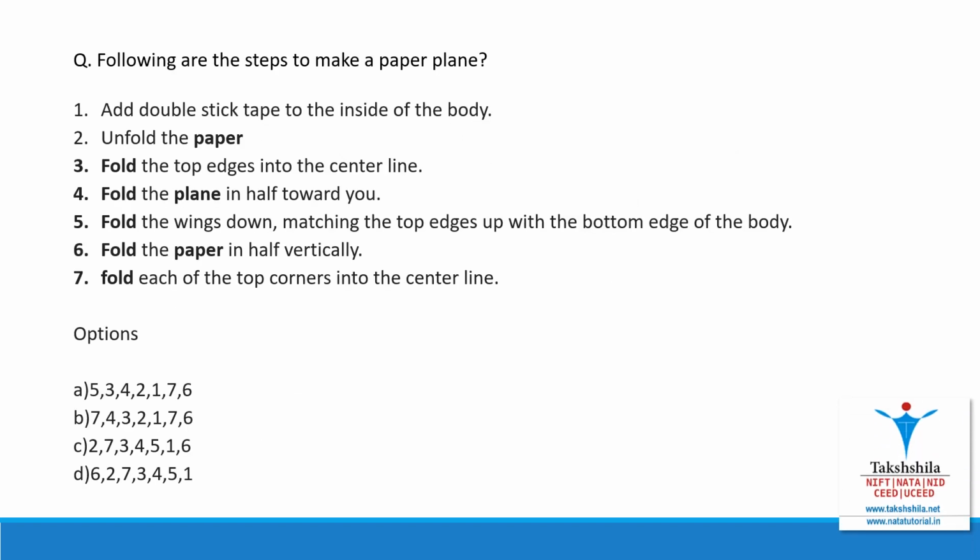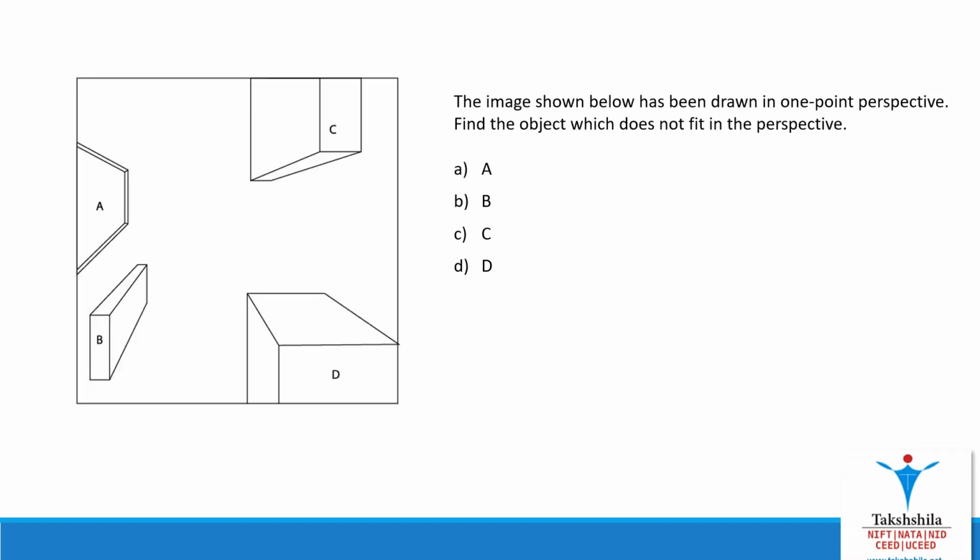This is another type of PTQ. This is called sequencing PTQ, where options are given and we need to put them in a proper sequence. So let's see this question. Following are the steps to make a paper plane. Some steps are given and we need to put them in a proper sequence. So if you read all the options, we will see that D is the correct option. Let's see another kind of PTQ. Let's solve another question.